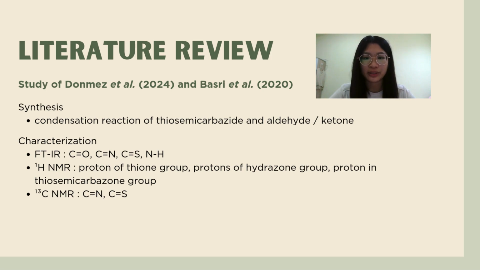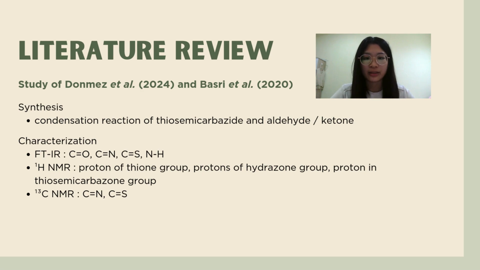Both of these articles use the same characterization techniques to characterize the compounds they synthesized, such as FTIR, proton NMR, and carbon NMR. In FTIR, there are four important peaks, which are C=O, C=N, C=S, and N-H.